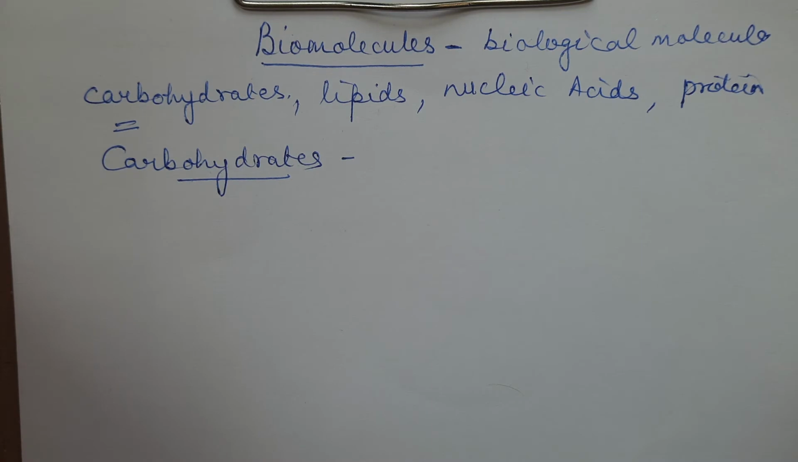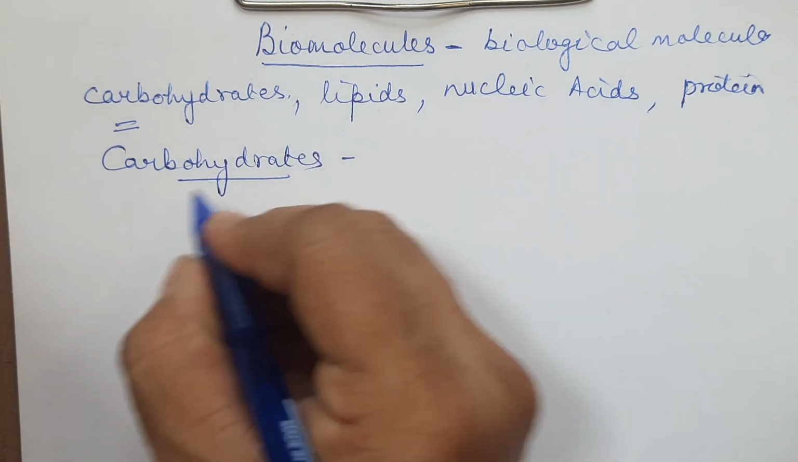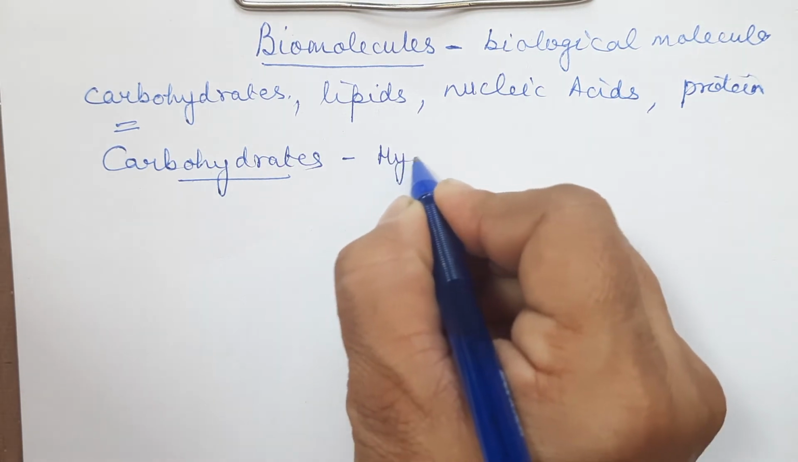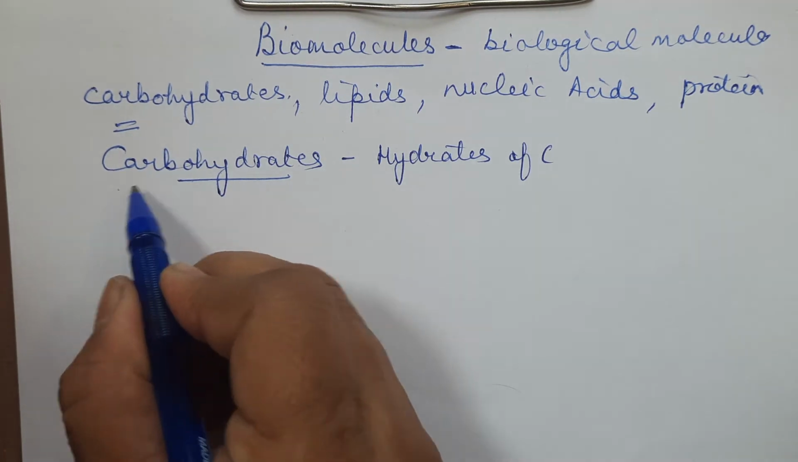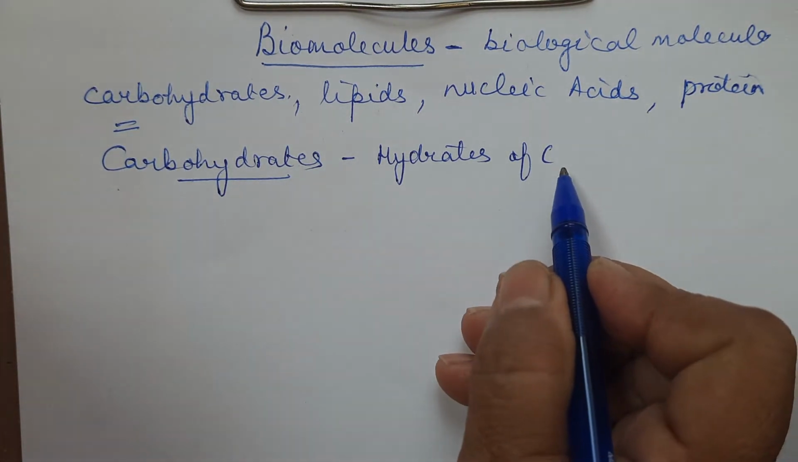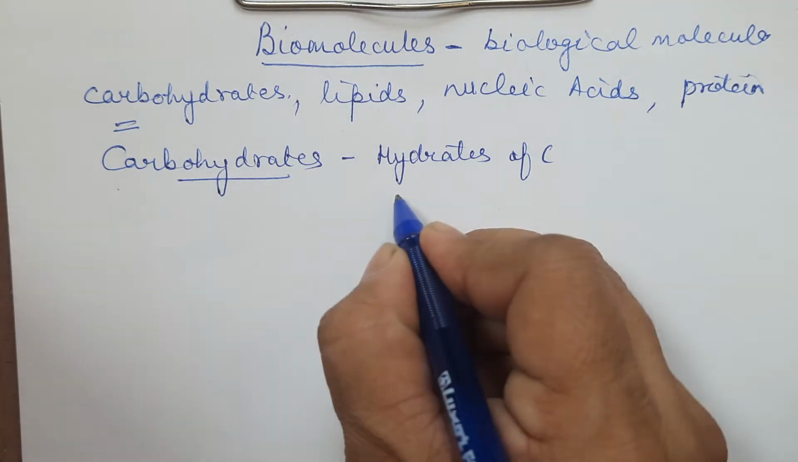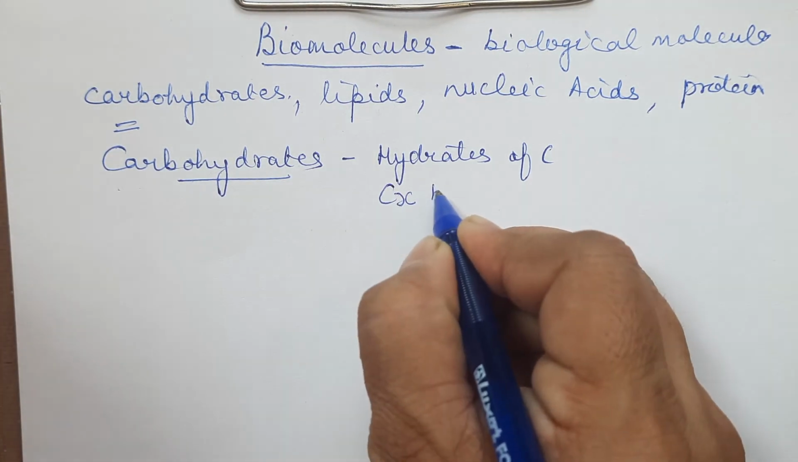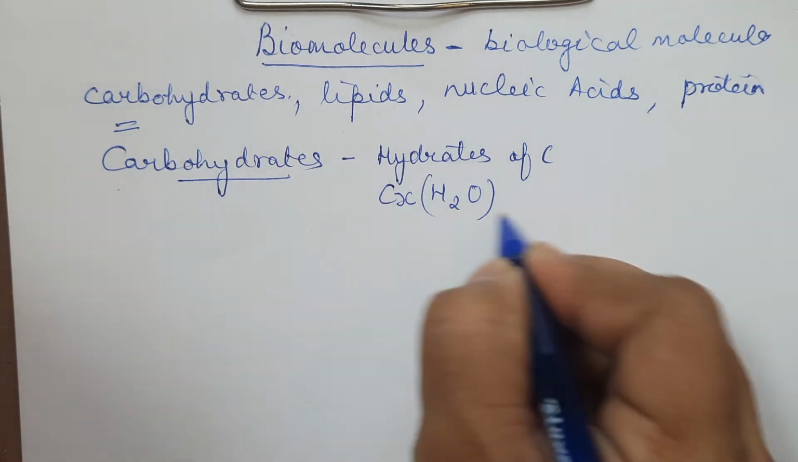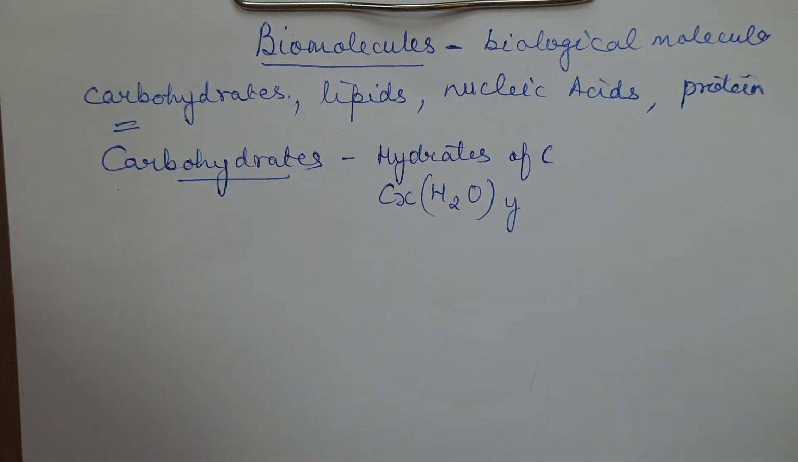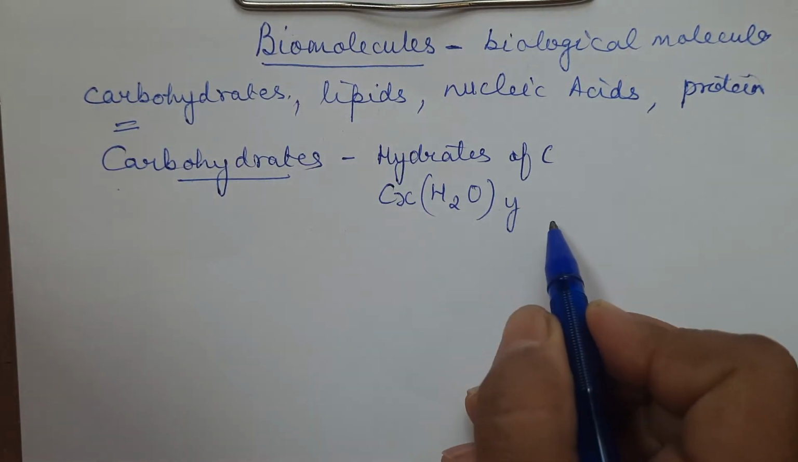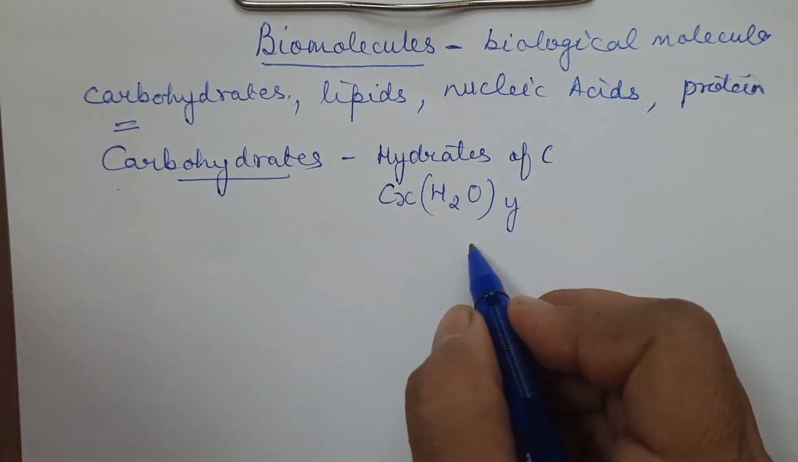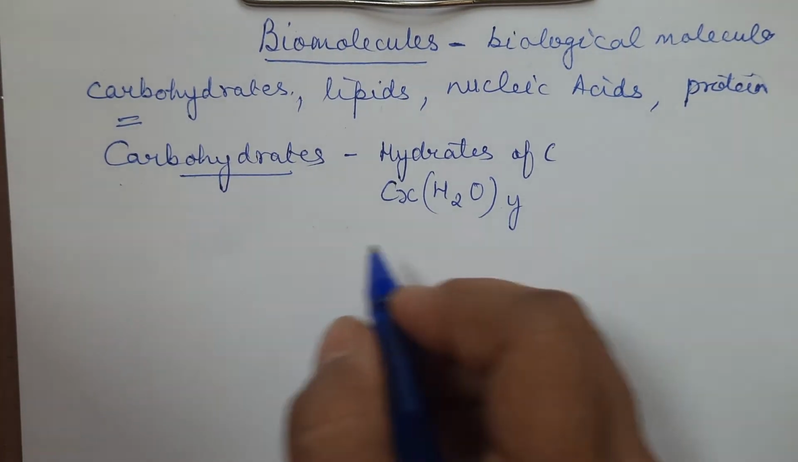As the name itself says, carbohydrates were considered as hydrates of carbon. You can see the name carbohydrate. They are hydrates of carbon. So initially, one general formula was given to carbohydrates, that is CxH2O taken y times. This was the general formula given, with x value and y value changing, right? CxH2Oy, this was the formula given, and this proved to be right for most of the compounds which were discussed,